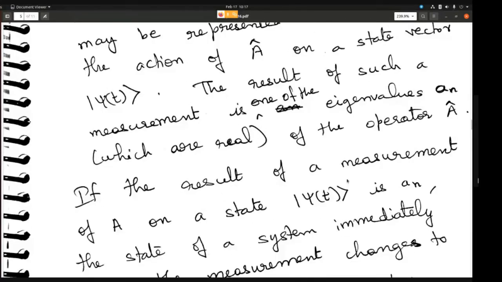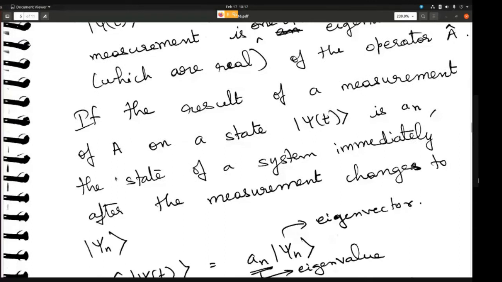If the result of a measurement of A on a state psi is An, the state of the system immediately after the measurement changes to psi n. Suppose there is a state, and you carry out the measurement by acting the operator A on the state vector psi.